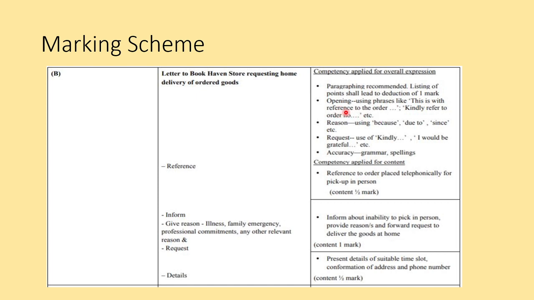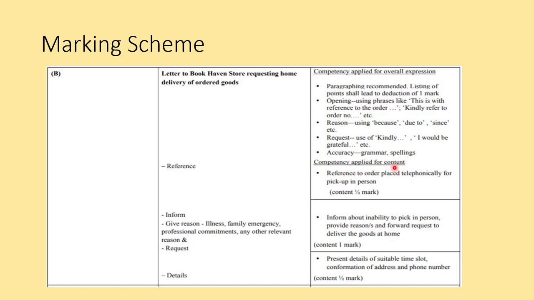So opening phrases should be like, this is with reference to the order, or kindly refer to the order number. So we have started by giving reference to the telephonic conversation. Then reason, using because or due to. So we have used because I met with an accident, if you remember. Then request, start with kindly or I would be grateful. So we have used kindly, or I request you to. Then accuracy of grammar and spellings, obviously.